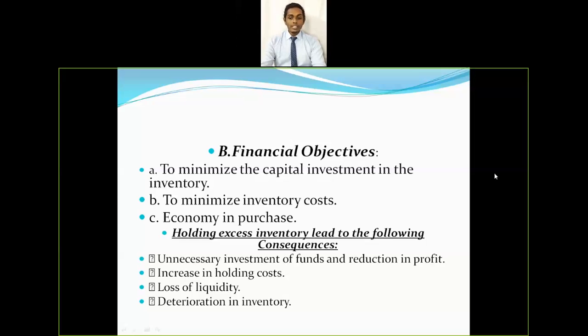And the last one is deterioration in inventory. It is when there is a lot of stock in your warehouses, there are chances that goods may get damaged or wasted. So that is the last point, deterioration in inventory.